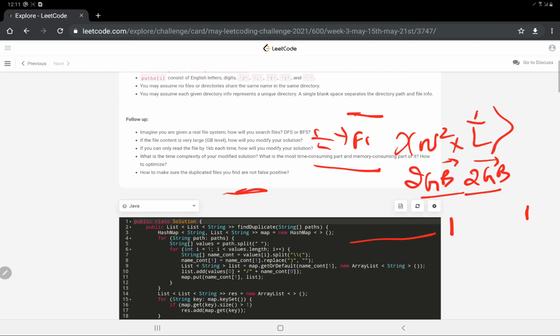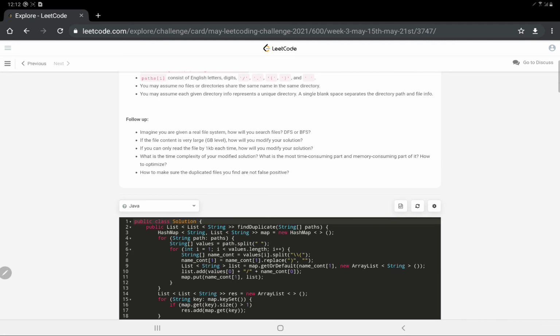And how do you make sure that if we are following this approach and taking it to the next level, we are not detecting false positives? A false positive would be the case where if the file size is the same, then we say that they are duplicate files. But we have to check also. If we don't compare the file contents one by one, then we are not sure whether it is a duplicate or not, because two files can have the same size as well in real life scenarios. So I hope the follow-up questions are clear as well.